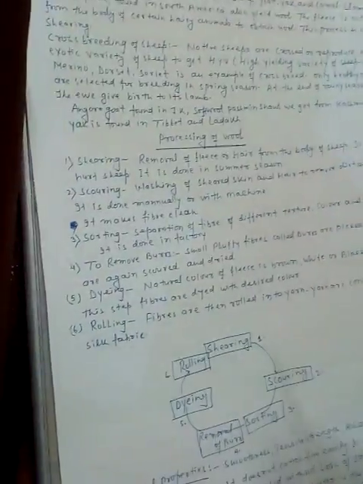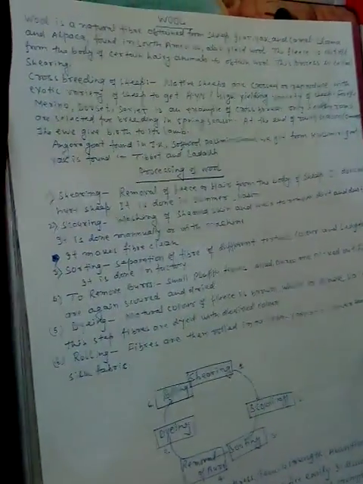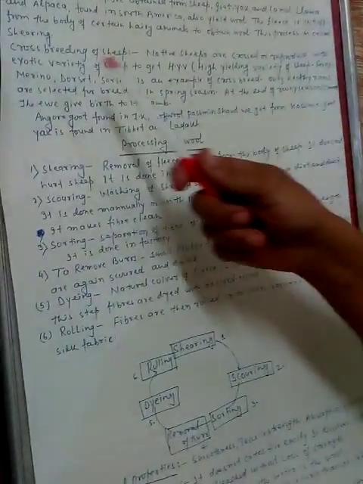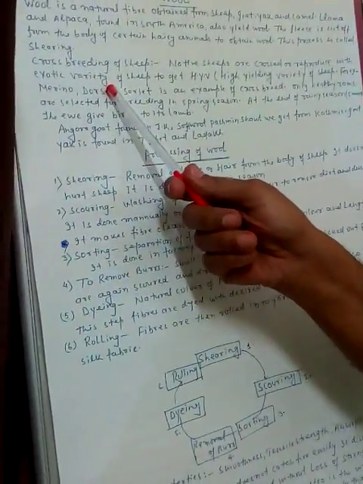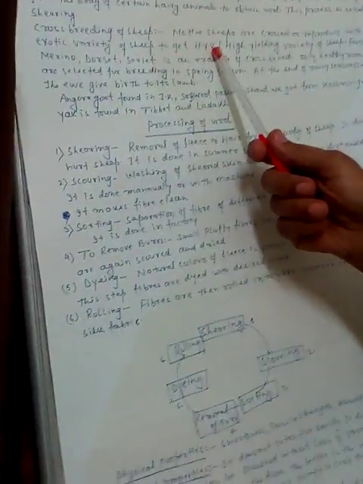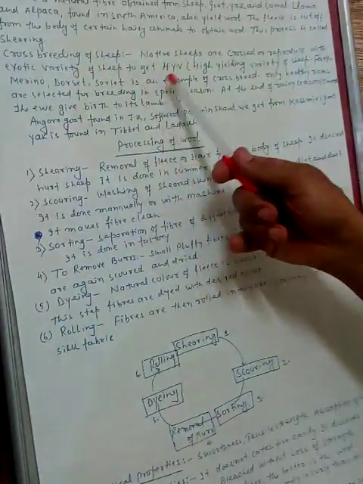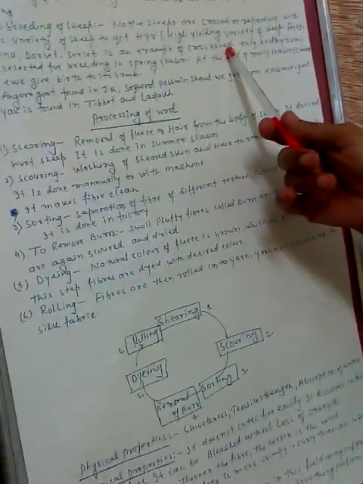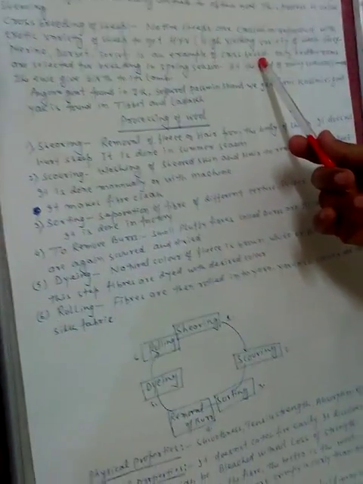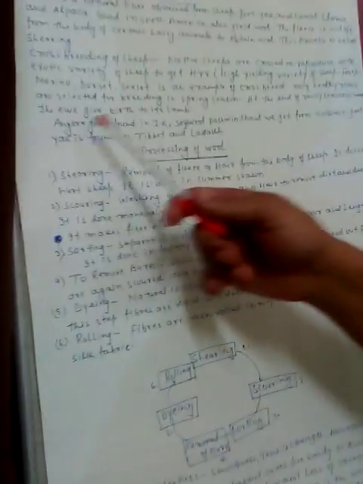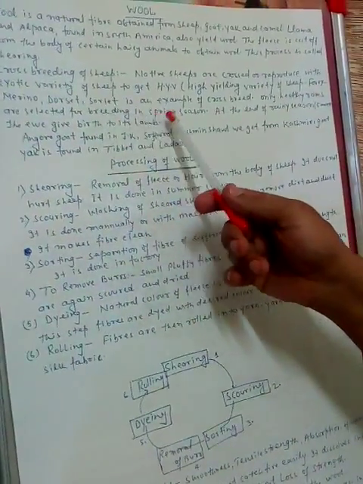Crossbreeding is the process in which the indigenous or desi variety is crossed with a foreign variety to get a high yielding variety. Here the native sheep are crossed with the exotic or foreign variety of sheep. For example, Merino, Dorset, and Soviet are crossbreed varieties which produce a large amount of wool. Only healthy rams are selected for breeding in the spring season.